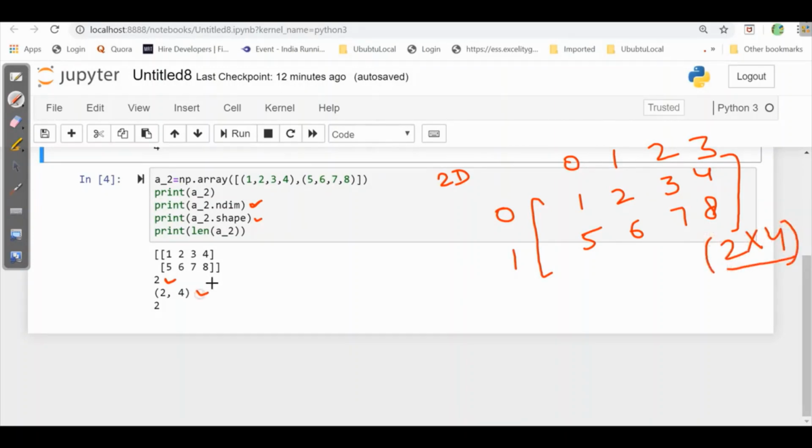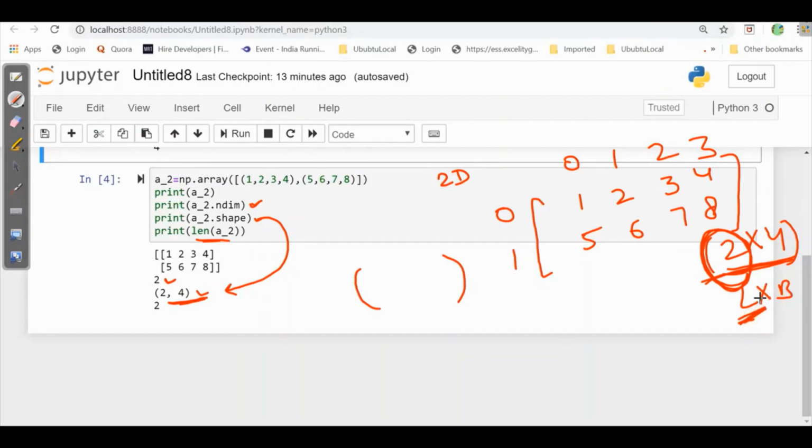Make sure shape should always return a tuple. It always returns a tuple, so it is always in small braces. Then comes length. Length is 2, because here it always takes the first parameter of the shape, because this is length into breadth. So it takes the length of this shape.